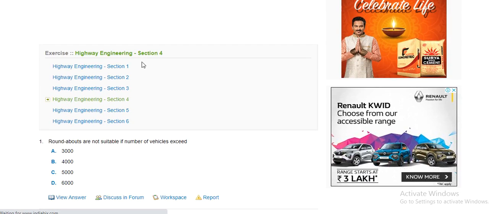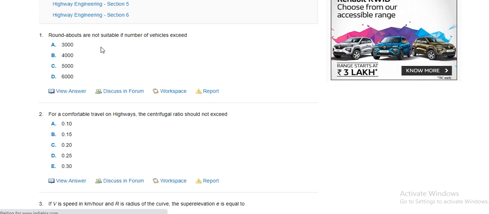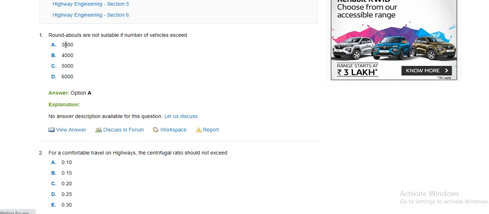In highway engineering, we are discussing important questions. First: roundabouts are not suitable if the number of vehicles exceeds. Options are 3000, 4000, 5000, 6000. Our correct option is 3000.